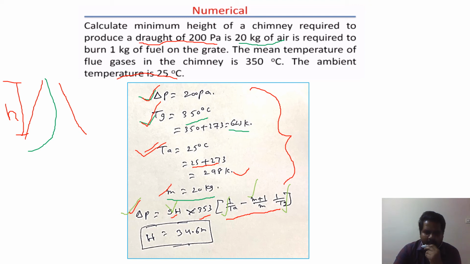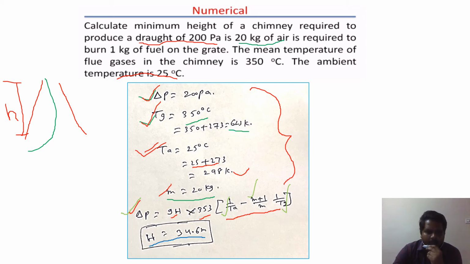So the remaining thing is H, height of the chimney. This we have to calculate from this equation. Once you substitute all the values, we can get the height of the chimney, 34.6 meters. Okay.